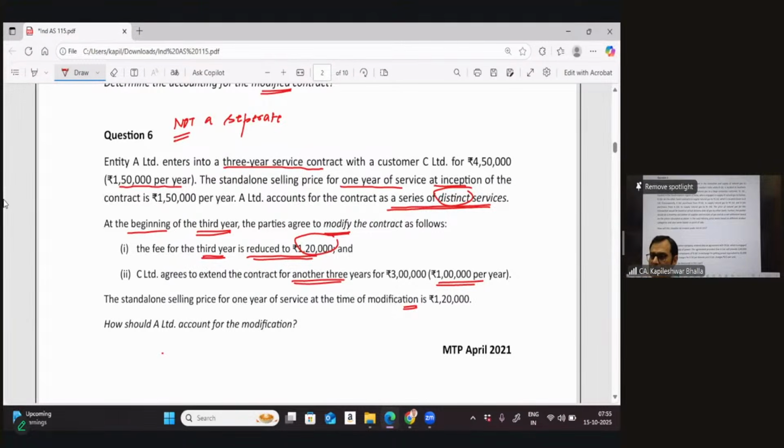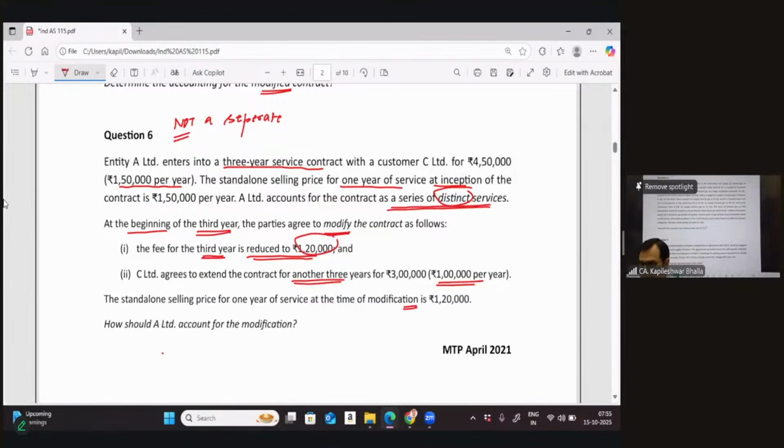Because when the goods are distinct in nature, I don't see that there is going to be any cumulative catch-up adjustment. And I think that's rightly agreed. Of course, yes. Trust me, your starting point should be to see whether they are distinct in nature or not. Now, in this particular case, if it is distinct, either you'll end up saying it is a separate contract, or you'll end up saying that this is going to be a prospective accounting. And when it is not distinct in nature, it leads to a cumulative catch-up adjustment.